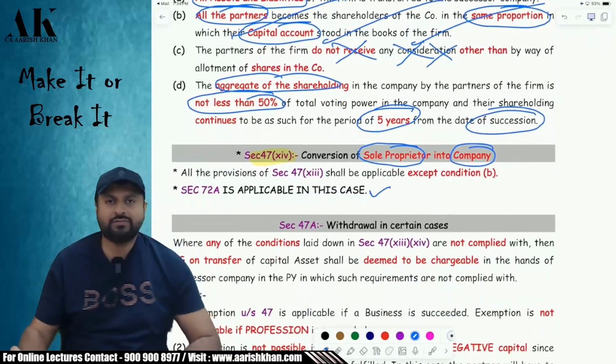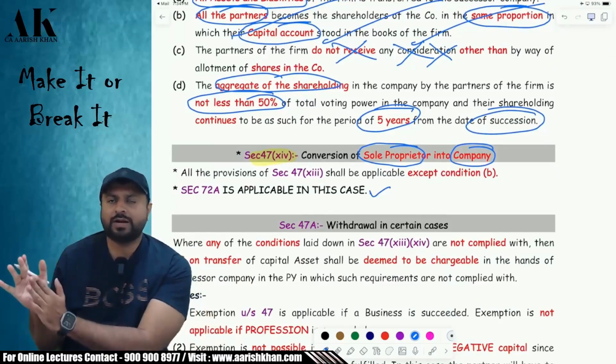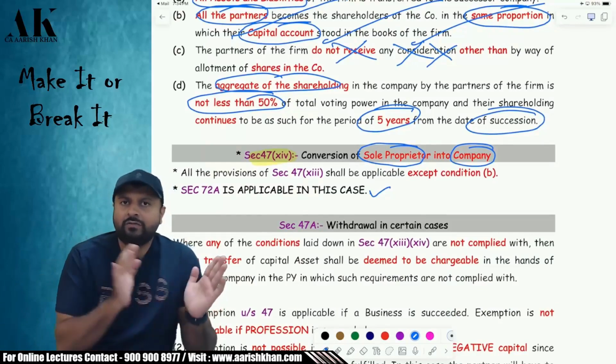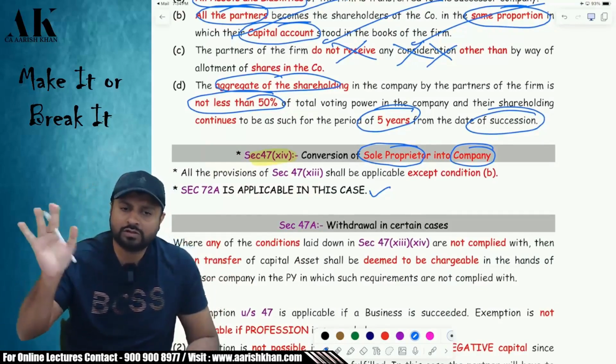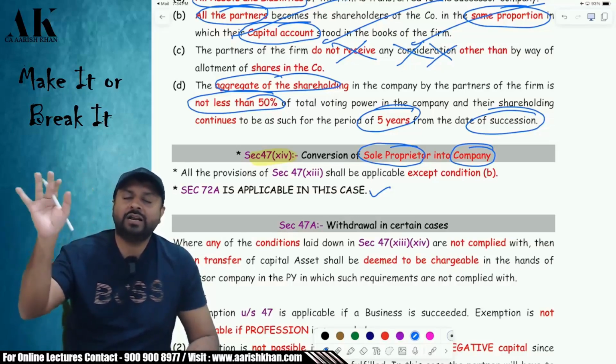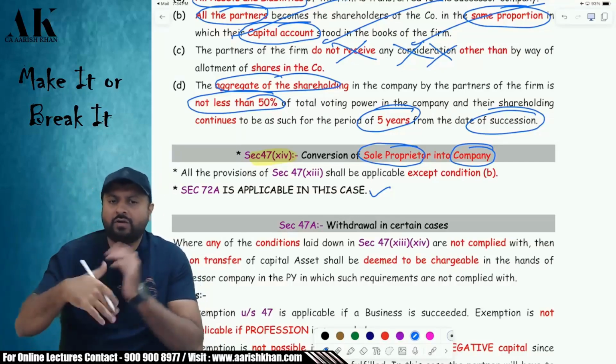Here also section 72A, carry forward and set off of loss is applicable. Whatever is the loss of the partnership firm or sole proprietor, that can be carried forward by the company. Which loss? Only section 72 loss, not all losses. Remember or not? Only section 72 loss and unabsorbed depreciation can be carried forward for another 8 years.